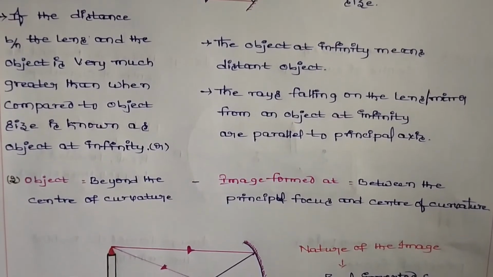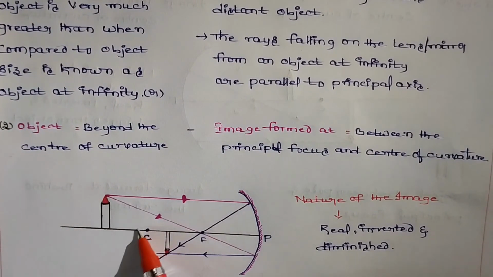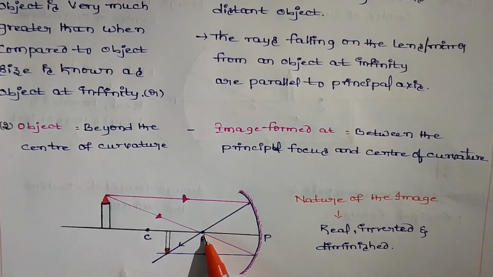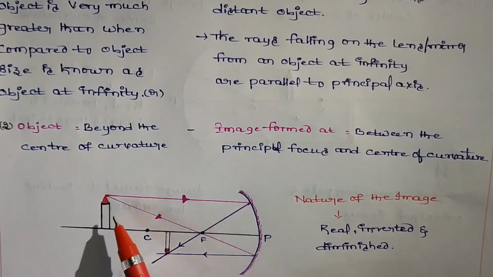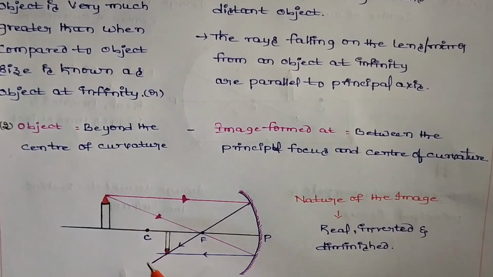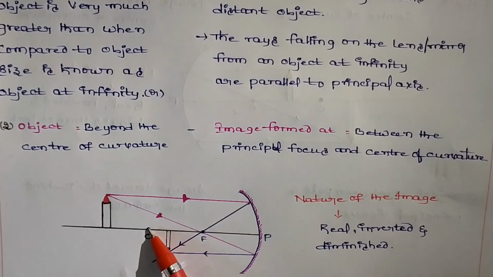In another case, if we place the object beyond the center of curvature, this is the center of curvature, this is the pole, this is the focus. Here, if we place the object beyond the center of curvature, we will get the image between the principal focus and the center of curvature.